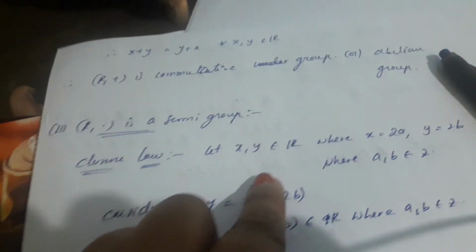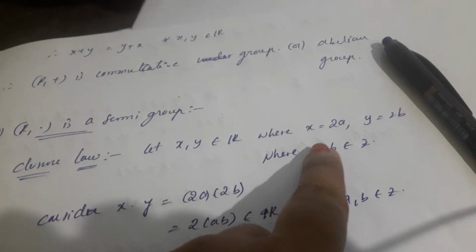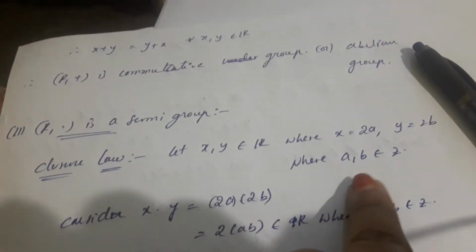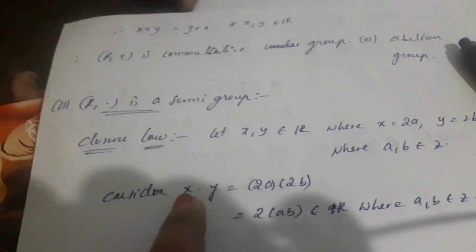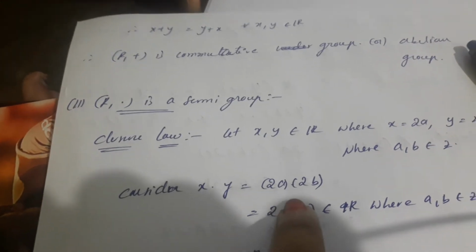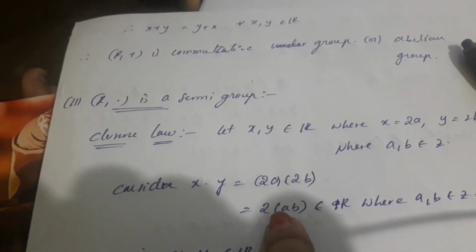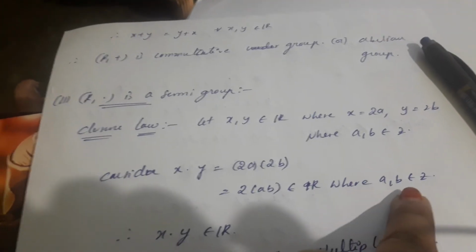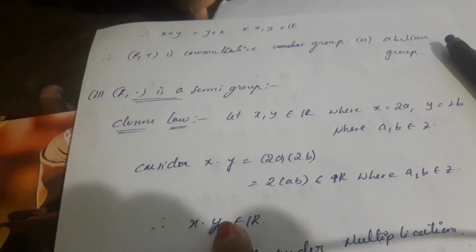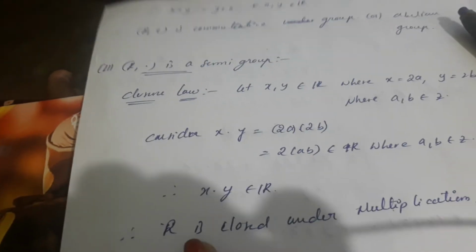Closure law. Let x, y belong to R, where x is equal to 2a, y is equal to 2b, where a, b belong to Z. Consider x dot y is equal to 2a into 2b. 2ab belongs to R, where a, b belong to Z. Therefore, x dot y belongs to R. Therefore, R is closed under multiplication.